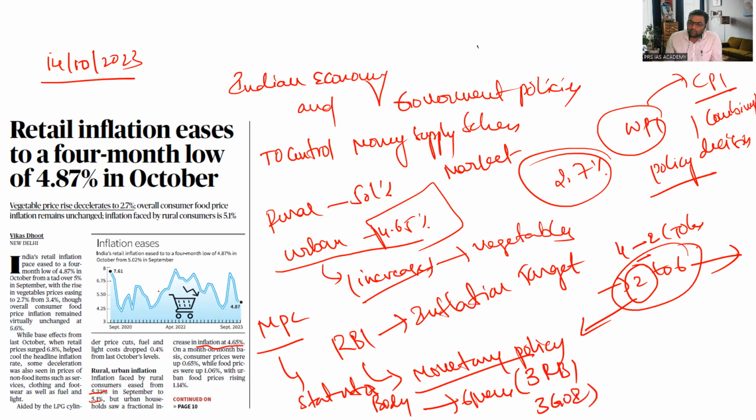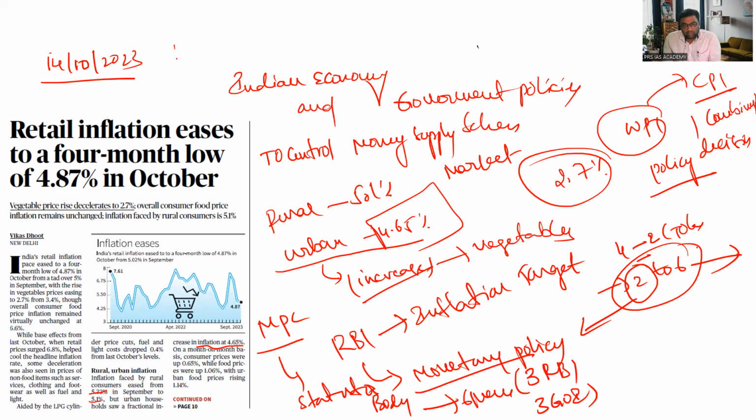The RBI governor is the presiding officer for the MPC. Various tools will be used by RBI to control inflation in the market.